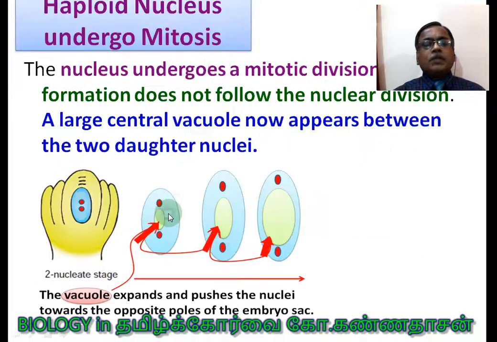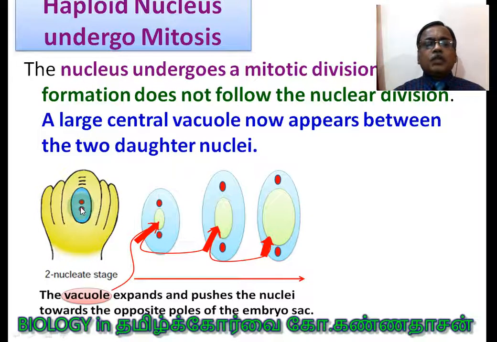Okay. Next, the haploid nucleus undergoes mitosis, students. The nucleus undergoes mitotic division, but cell wall formation does not follow. It means nuclear division is not followed by cell wall formation. See, this is what usually happens during embryo sac formation till it forms the 8 nuclei. After the first division, a large central vacuole appears.